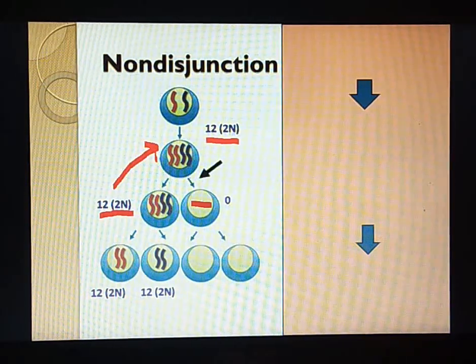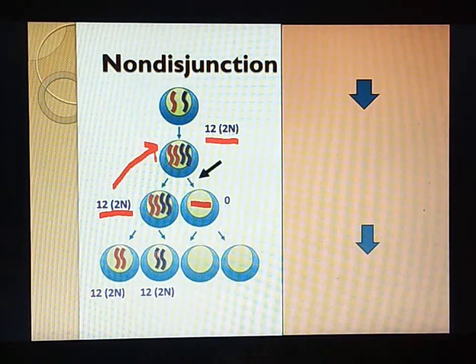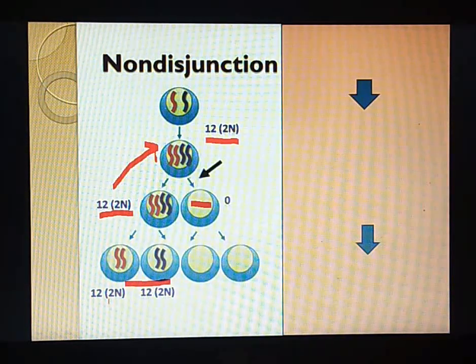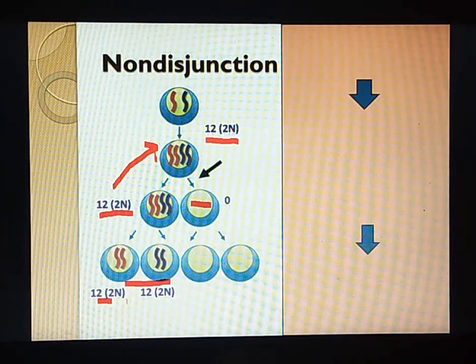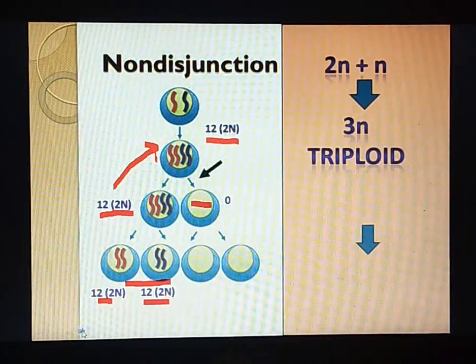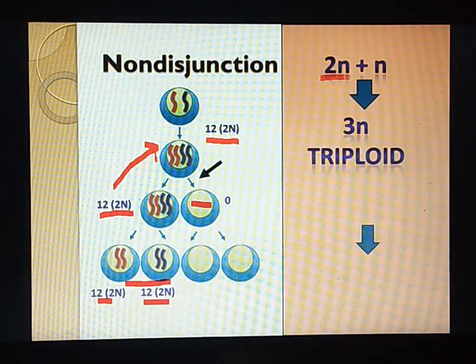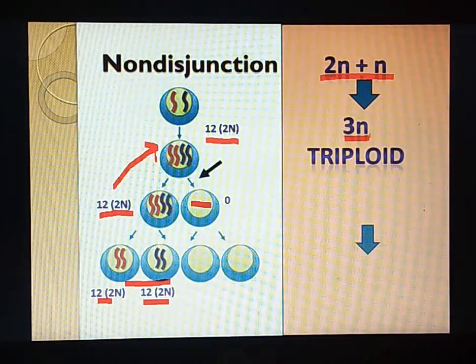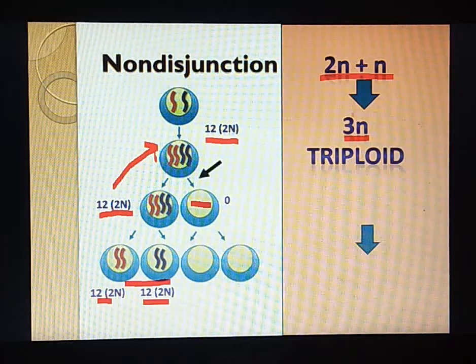So after the meiotic division is over, that is after meiosis 2, the gametes will have 12 chromosomes and they are diploid, right? So such a gamete when it fuses with a normal other gamete will lead to triploidy. That means 3n. Why?